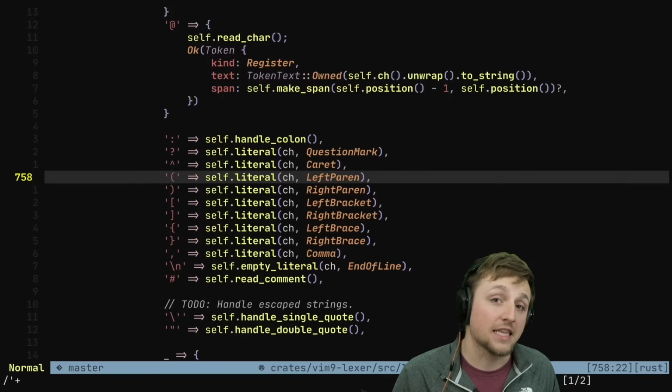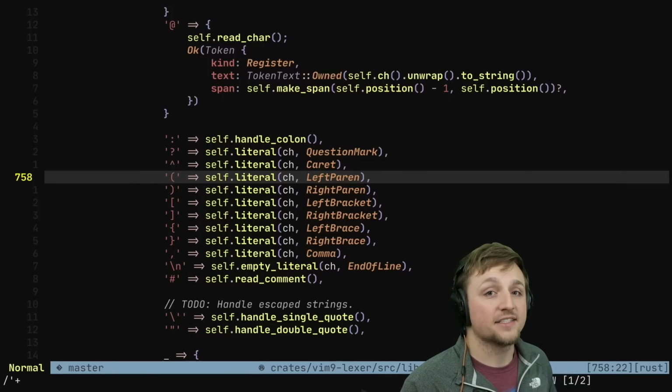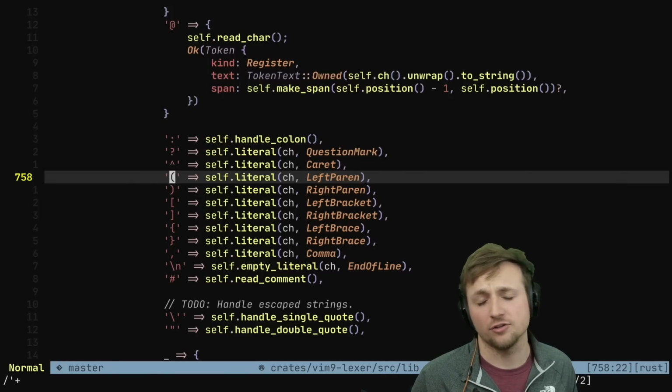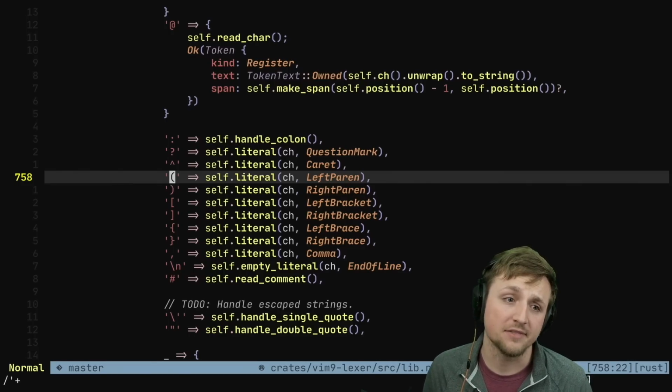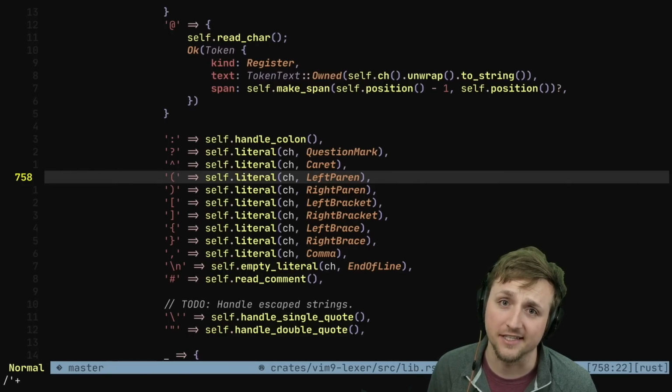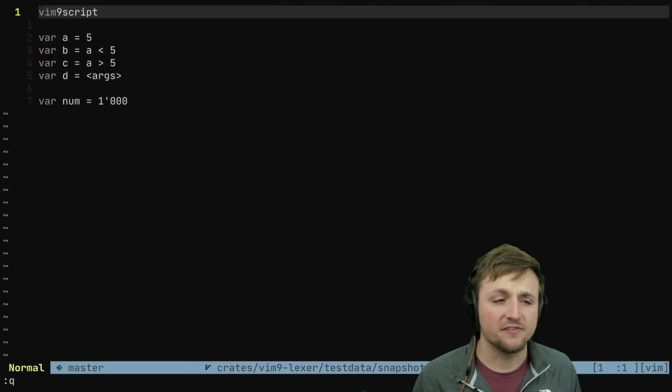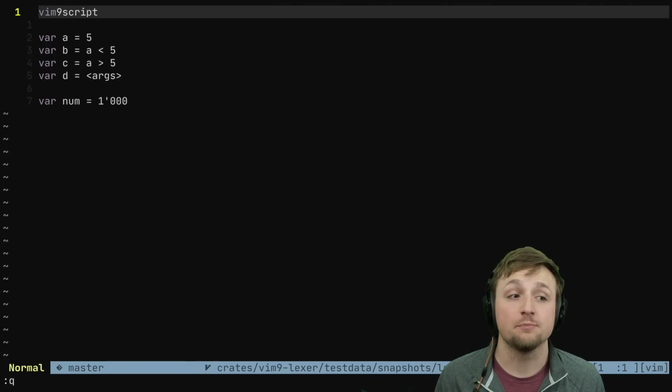One thing that I really like about how we're doing this is we're using a thing called snapshot, or some people might call it golden testing. I want to give you a brief overview of that because I think it's really exciting. What you see here is an example vim9script file. It's very simple here so far.